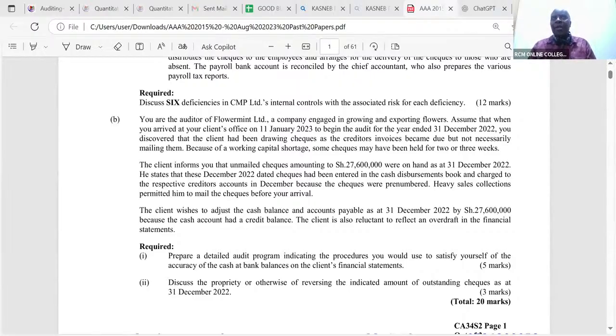As we talk to the directors, they've been able to put ink on paper regarding what was outstanding there. Then I ask them for permission to talk to the bank manager. I have to do a third-party confirmation because for us, third-party evidence is more reliable. So I talk to the bank manager, I write a letter to them for them to confirm to us as auditors how much was existing.